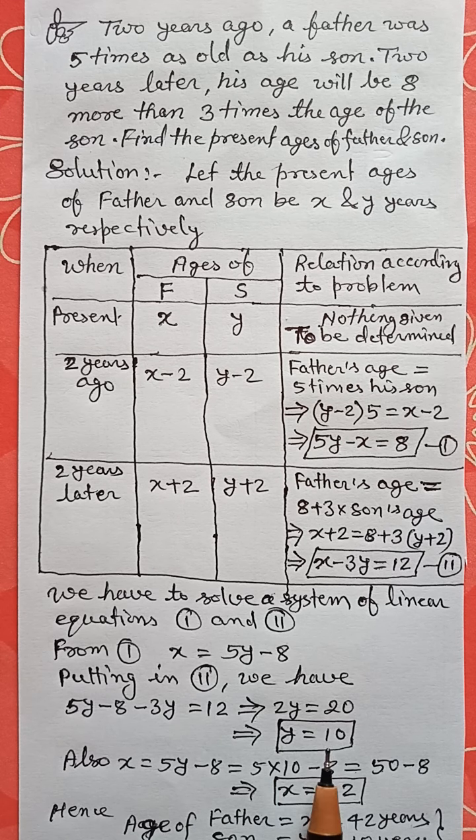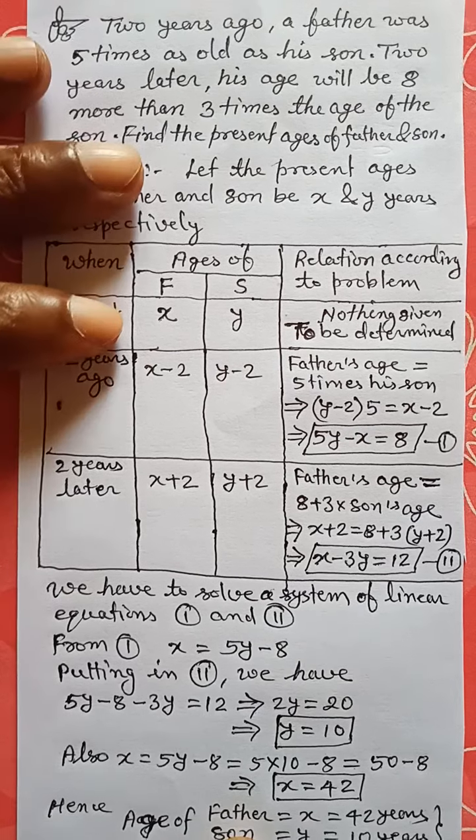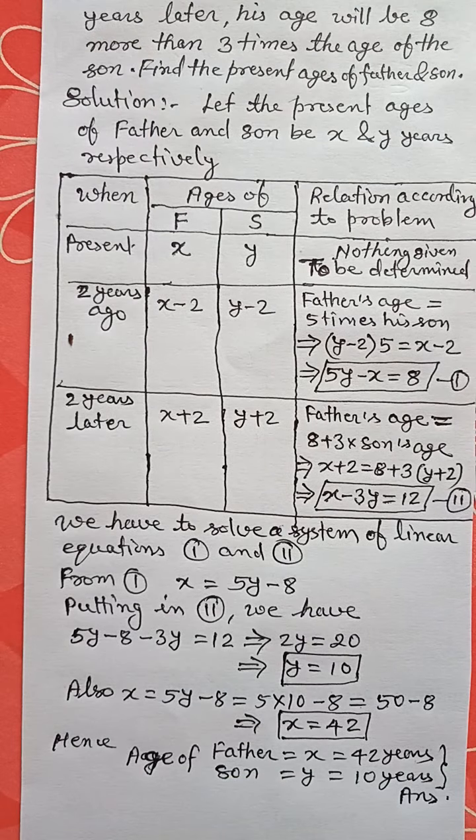Now putting this value y is equal to 10 in the relationship x is equal to 5y minus 8, that means 5 multiplied by 10 minus 8, that is 50 minus 8, that is 42. Hence x is equal to 42. Thus the age of the father, that is x, at present is 42 years, and the age of the son at present, that is y, is 10 years, and that will be your answer. Okay, thank you.